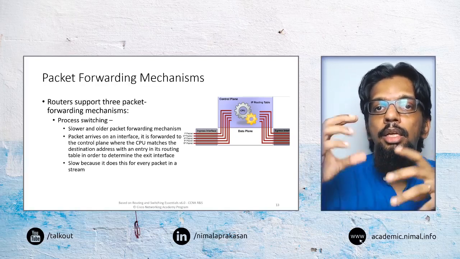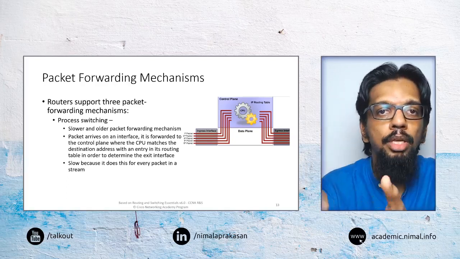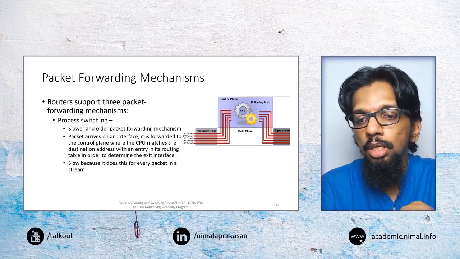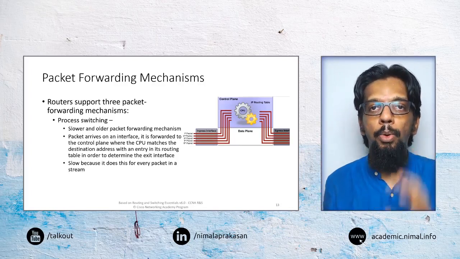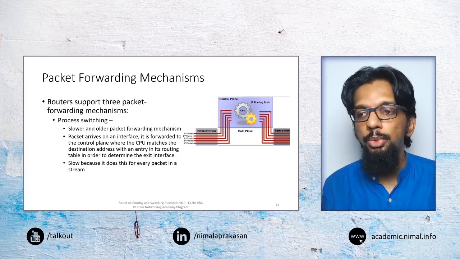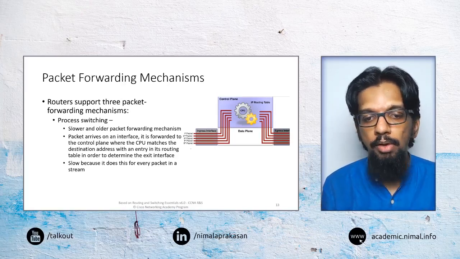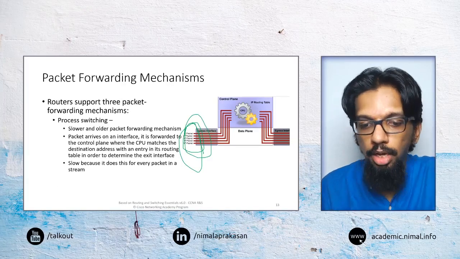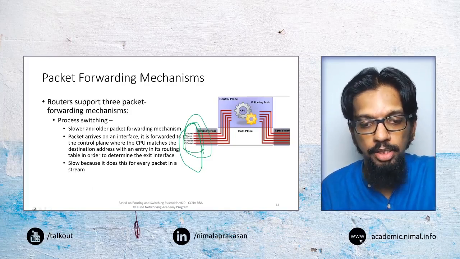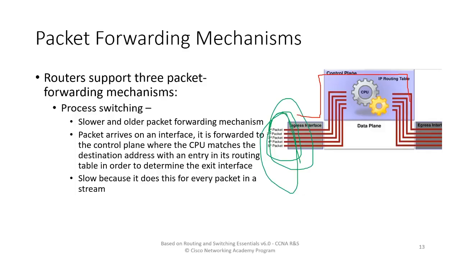To do that, routers can take a few different approaches, and those approaches are what we call packet forwarding mechanisms. The first way is what is called process switching. In process switching, the router has different packets coming in from its incoming interface, and from there those packets are taken to its processing point.